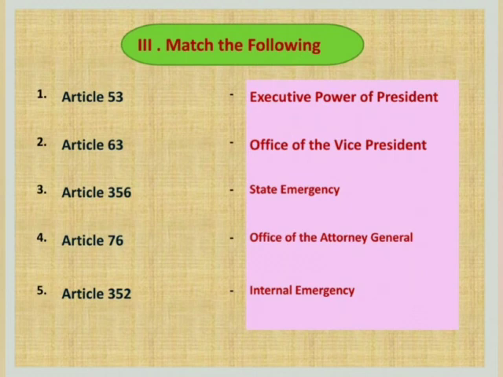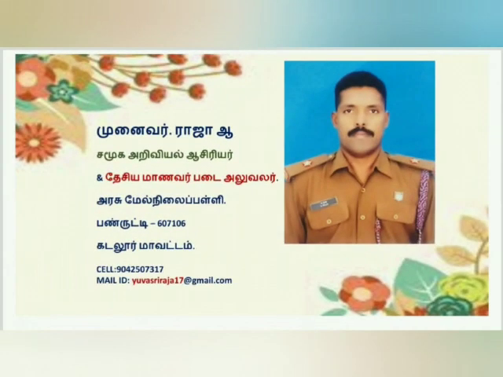Number 5. Article 352, internal emergency. Article 53, executive power of President. Article 63, office of the Vice President. Article 356, state emergency. Article 76, office of the Attorney General. Article 352, internal emergency.